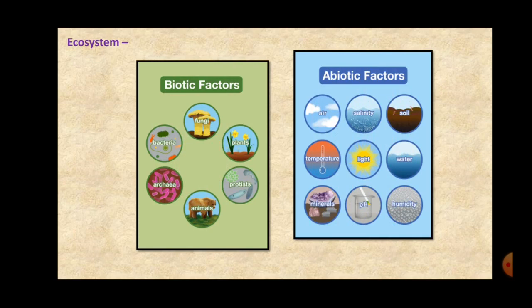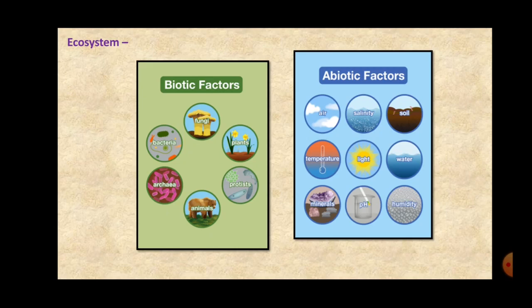So students, our universe, our earth, our world is made up of mainly living and non-living factors. The living factors are called biotic factors and non-living are called abiotic factors, because we know that bio means living, right? So living factors and non-living factors, and these factors continuously interact with each other.